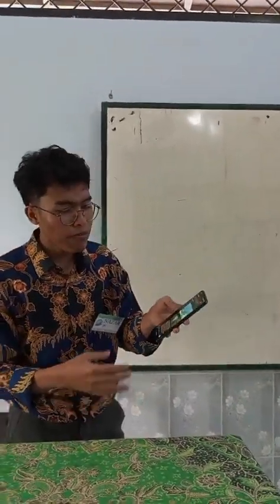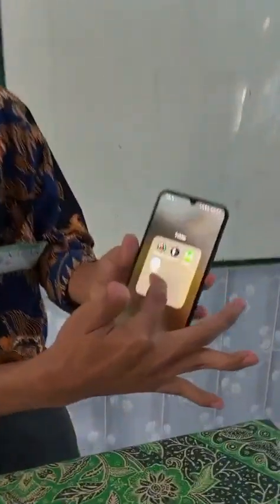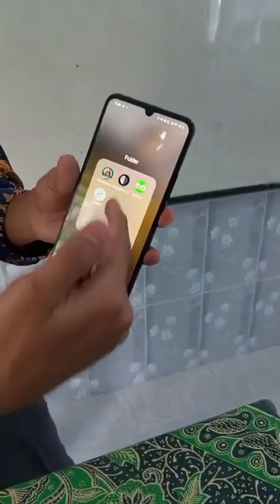In here, I will show how to make an image with AI. You must have ChatGPT, and then you must have a prompt, because you want to make an image. You must have an application to remake with AI and ChatGPT. Okay, you must have an application for making images.